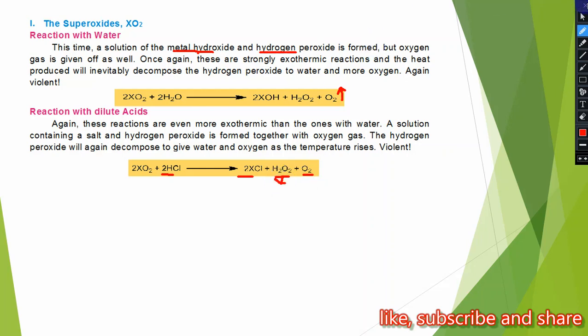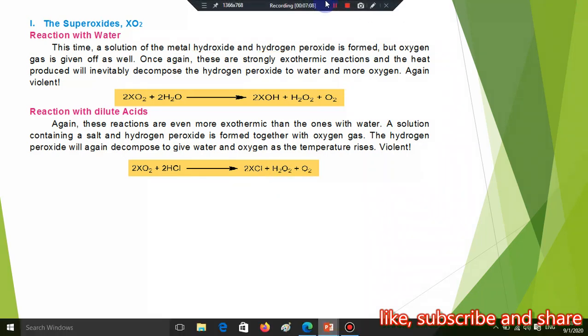Reaction with dilute acid. This is even more exothermic than the reaction with water. This is a more violent reaction. So in this reaction, the H2O2 produced decomposes into water and oxygen, and this is the metal salt. So this is the reaction of peroxide with acid. It produces salt, and this hydrogen peroxide is decomposed to water. So we say that these oxides act as a base, so they react with acid, producing salt and water.